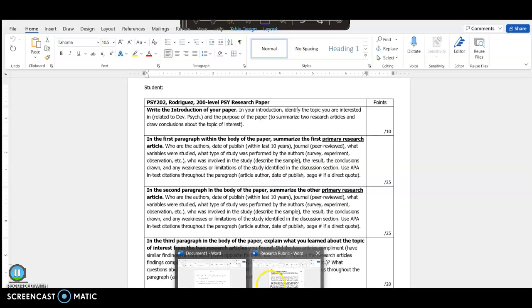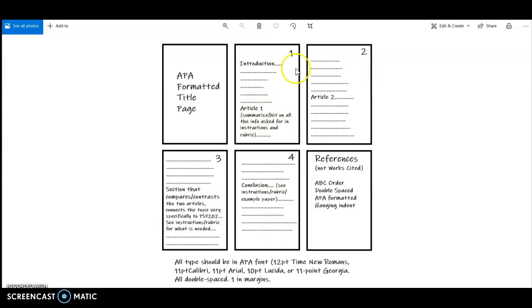Okay, so here you're breaking down Article 1, you're breaking down Article 2. Then the third section, you're going to compare and contrast. You're going to say that the 2 articles were in agreement or that they differed. And throughout it, remember to refer to the articles by the authors' last names, okay? You're going to connect the articles, the topic, to PSY202 very specifically. Don't be vague. Make sure you're very specific.